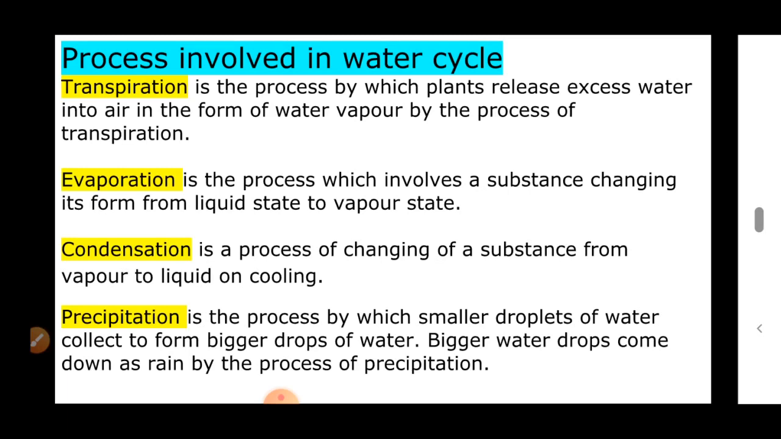And the final process is precipitation. By this process, small droplets of water accumulate to form big drops of water. The bigger water drops come down as rain by the process of precipitation. This fourth process is very important in the water cycle. Okay, students. So we will meet again in the next class. Thank you.